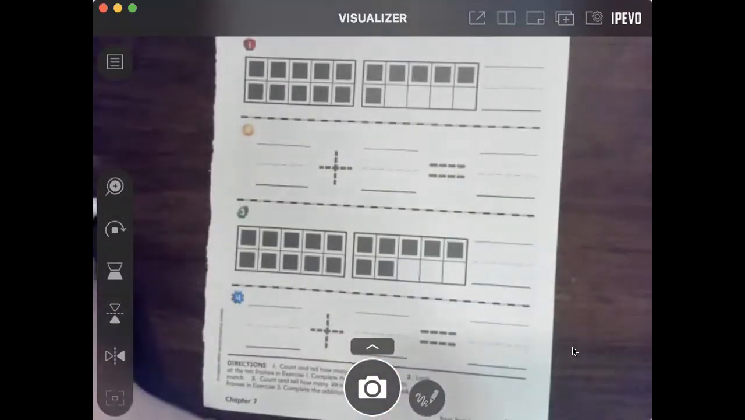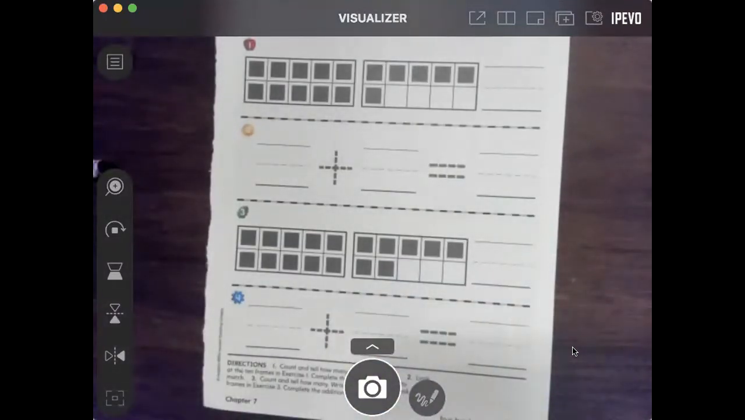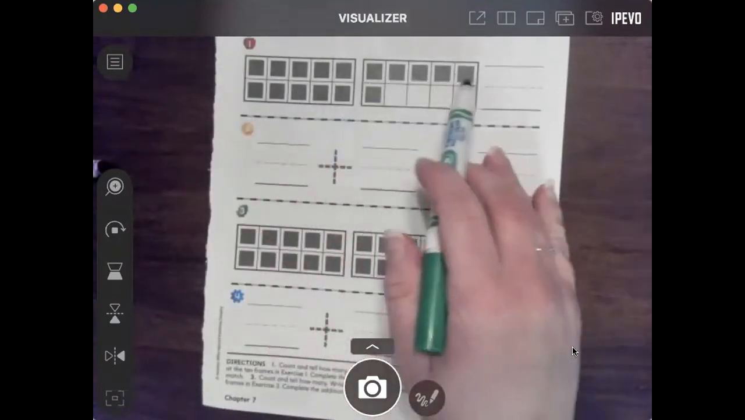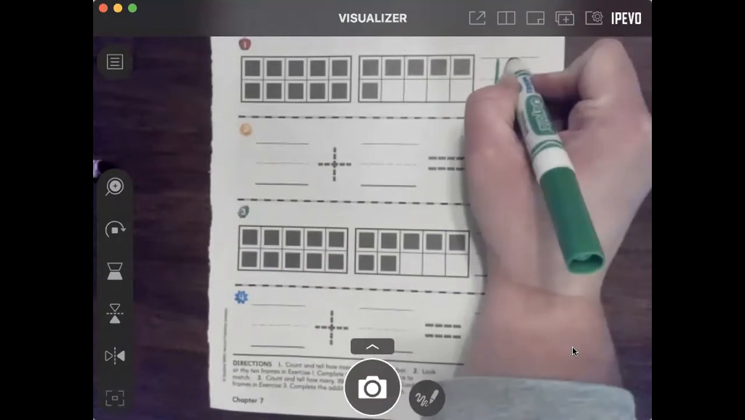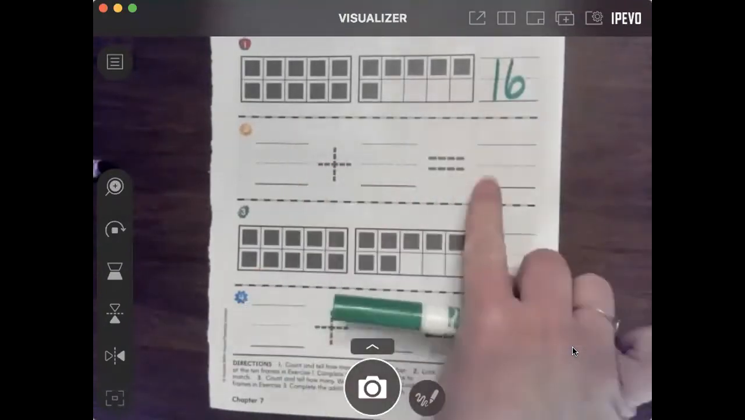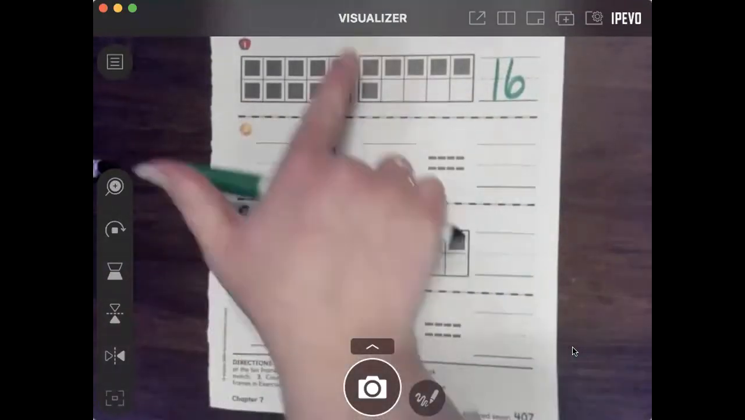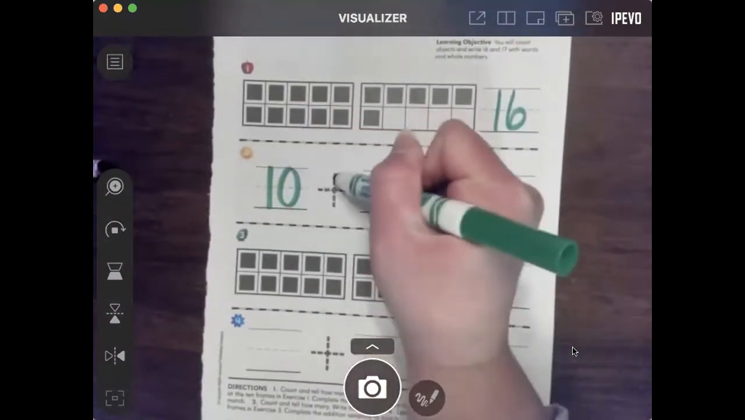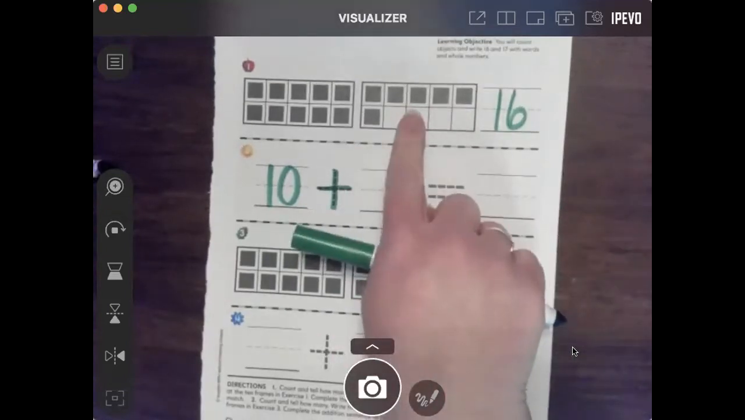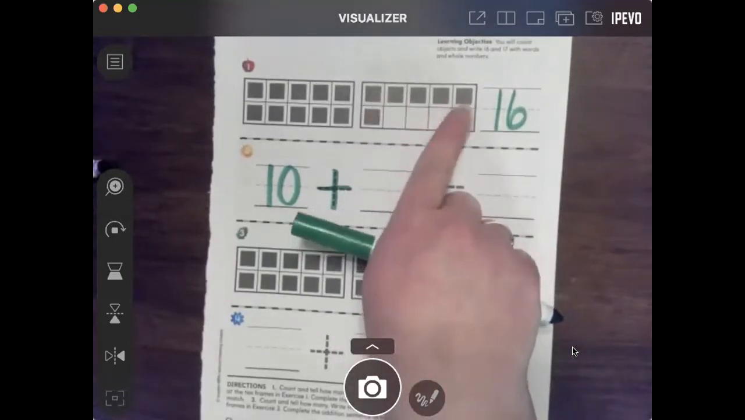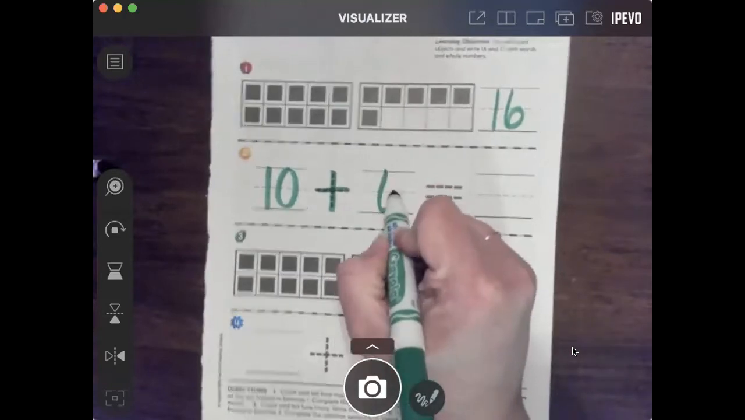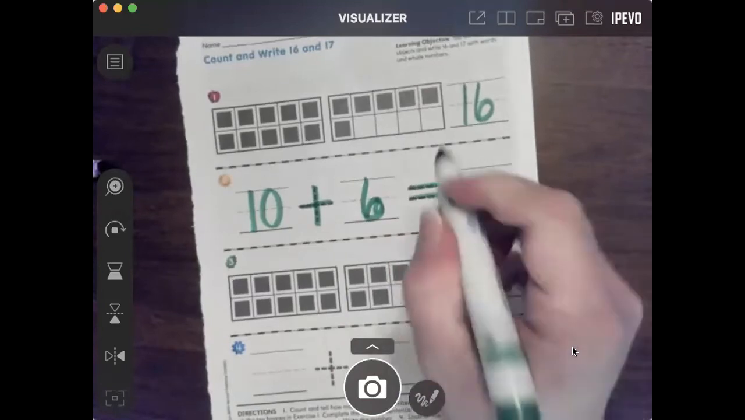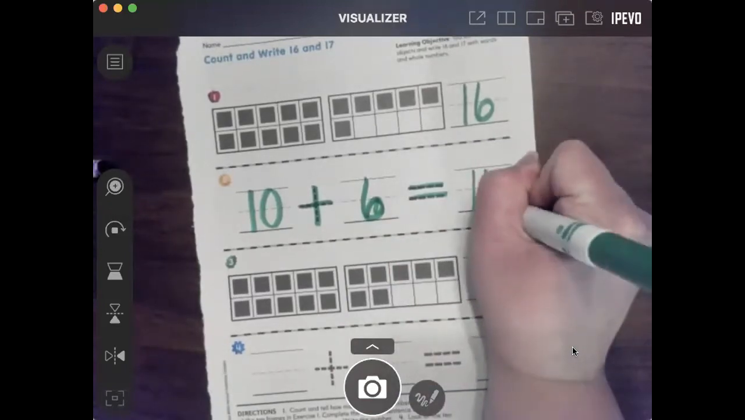Okay, so this first one, number 1 with the apple, we have a full tens frame. So 10, 11, 12, 13, 14, 15, 16. Now we're going to make an addition problem using these 2 tens frames. So this tens frame is full. So we're going to write 10 plus, how many are in this tens frame? 1, 2, 3, 4, 5, 6. So 10 plus 6 equals 16.